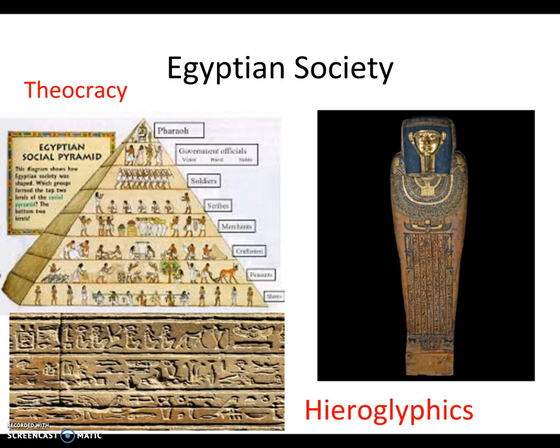But they're going to be treated as slaves because they were monotheistic, and the rest of Egypt was polytheistic. But we'll talk more about Judaism during our next unit. Hieroglyphics was their writing style. And also, women had more rights in Egypt compared to the other river valley civilizations. Women could even be pharaohs in Egypt.